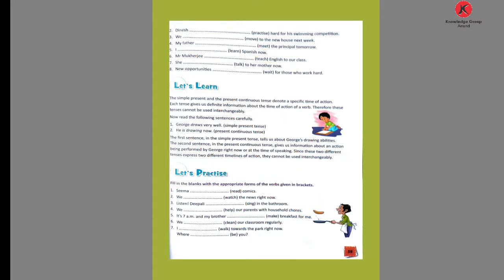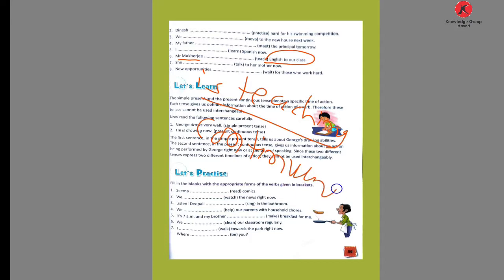Now number 6. Mr. Mukherjee blank English to our class. So Mr. Mukherjee is teaching. Mr. Mukherjee is teaching English to our class, which means this action is also continuing.